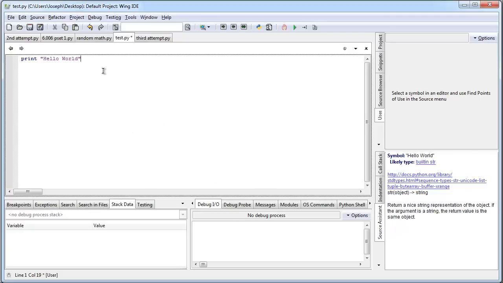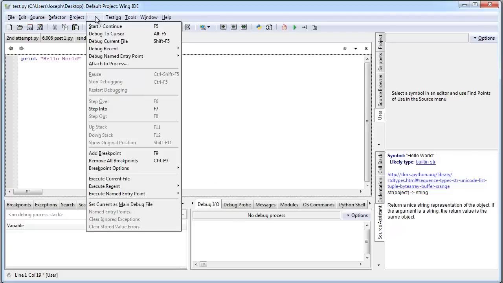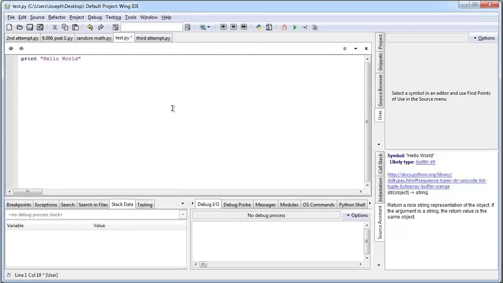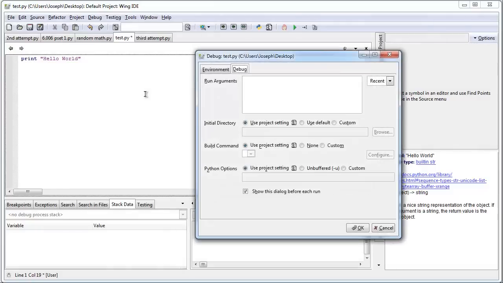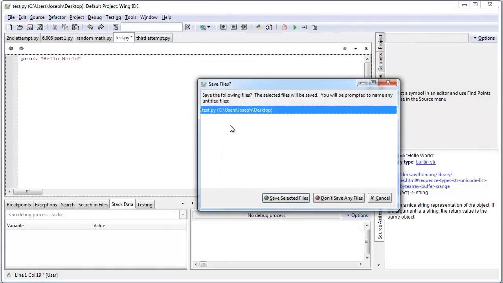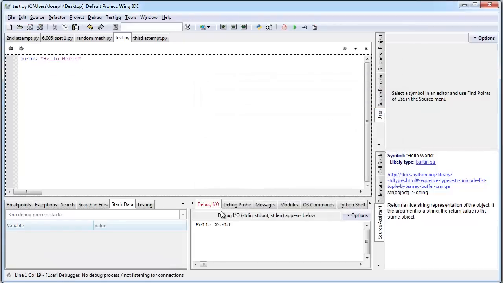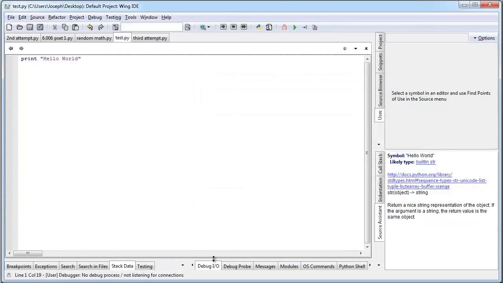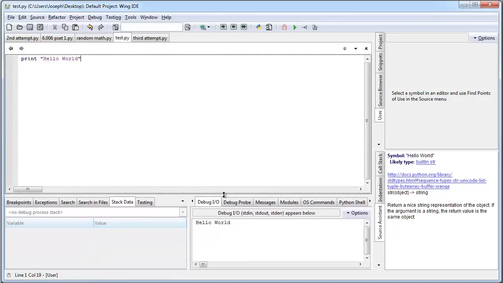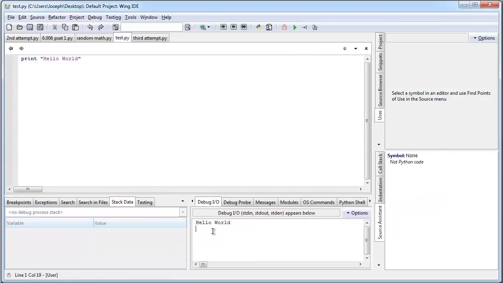To run this program, all you have to do is go to Debug and hit Start/Continue, and the shortcut for that is also F5. If I go ahead and hit that, it's going to ask me for my debug settings. I can just leave them at default. It wants me to save the Python file before I run it, so I'm going to go ahead and do that. And there you go. Inside the debug I/O, it's going to list the actual output. So this is our console. And if you see right here, you can see our function was called and it outputs hello world.